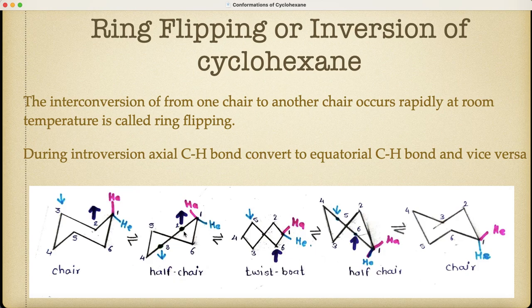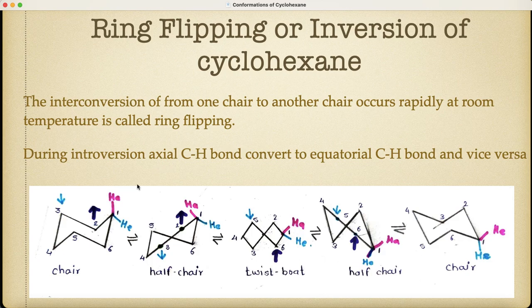Again, on pulling carbon number 2 upward and pushing carbon number 3 downward, there is formation of the twist boat. Again, by pulling carbon number 6 upward and pushing carbon number 5 downward, and again pulling carbon number 6 upward and pushing carbon number 5 downward, they go here.